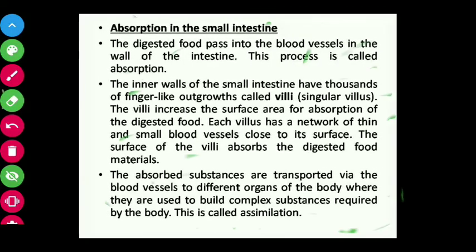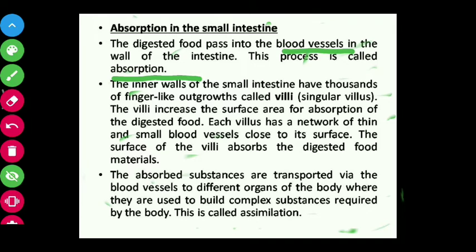So here in absorption, what will happen? The digested food passes into blood vessels. The passing of digested food from the intestine wall to the blood vessels is called absorption. Next, how is it being absorbed?